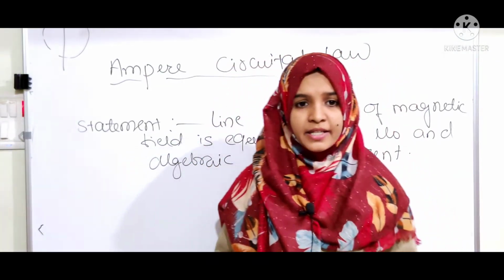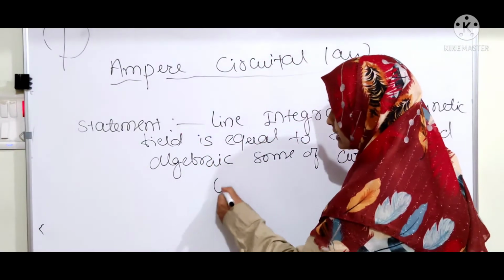If I write this statement in the form of a mathematical equation, you will get the closed integral.